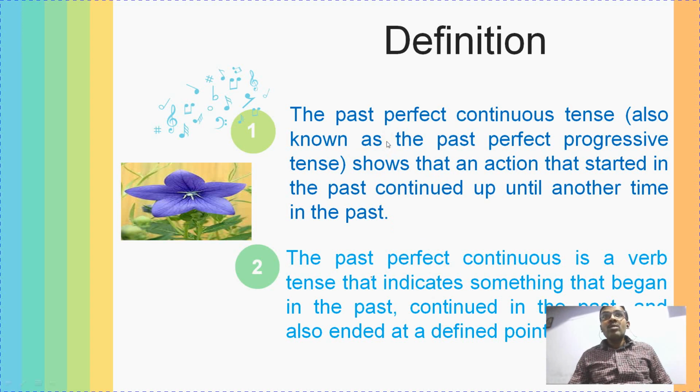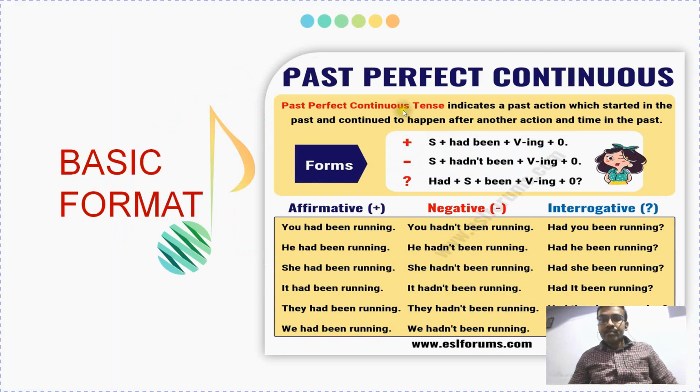In order to represent situations that had been continuing in the past, not right now, we use past perfect continuous tense. In this slide, we are going to discuss the format of past perfect continuous tense. What is the format of past perfect continuous tense?